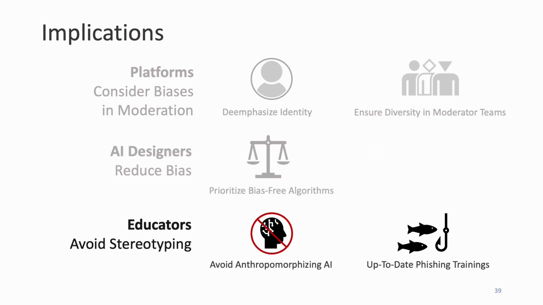For educators, we recommend avoiding stereotyping for both AI and attackers. In both of these, we find concrete evidence that anthropomorphizing AI and strictly assuming the social engineering techniques can result in biases of specific personalities and appearances online.